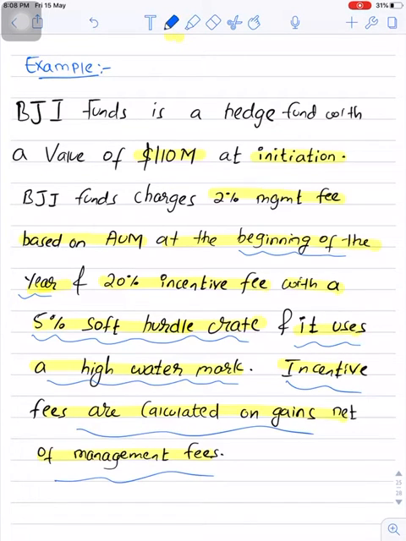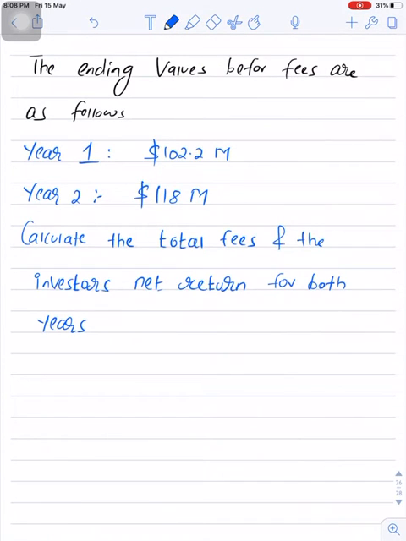Before calculating incentive fees, we have to deduct management fee from the value of fund. Here are the ending values given to you. The ending values before fees are as follows. So year 1, the ending value is $102.2 million. Year 2, the ending value is $118 million, and we need to calculate total fees, which includes management and incentive, and also we need to calculate the investors' net return for both years.